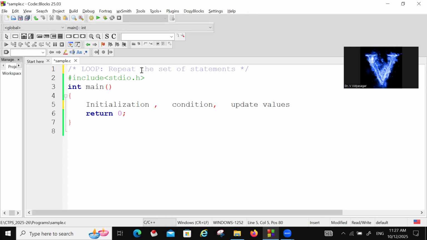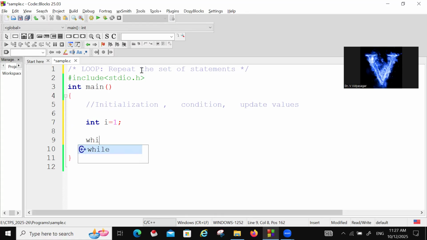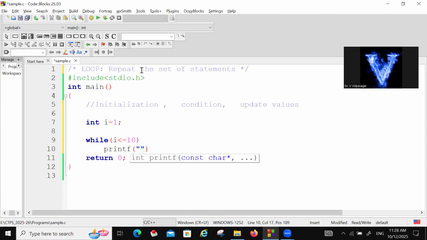Let us use the while statement. For this, initialization is compulsory. I'm making it a comment. Initialization means, suppose I'm taking int i equal to 1. Next I'm taking the condition: while i less than or equal to 10. Now I want to print something. NMIMS will be printed 10 times, but the increment also should happen.